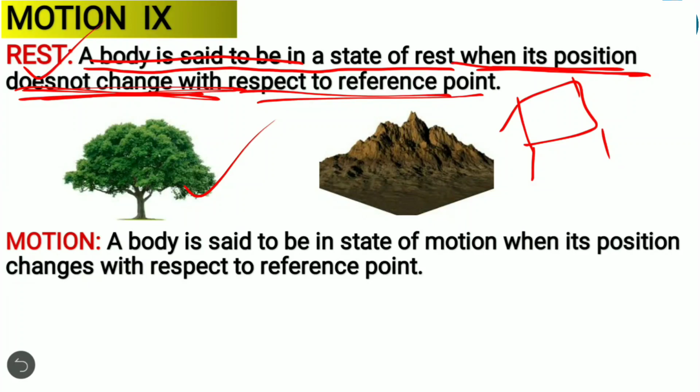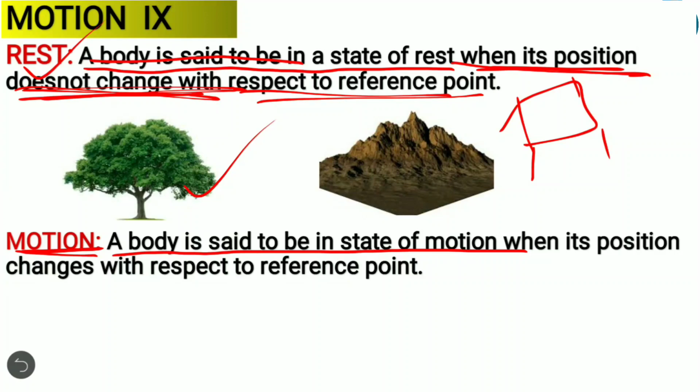Clear? Then which is our next concept? The main concept, it is motion. The lesson itself is about motion. When we say that the body is in motion, what is the condition? A body is said to be in a state of motion when its position changes with respect to the reference point.